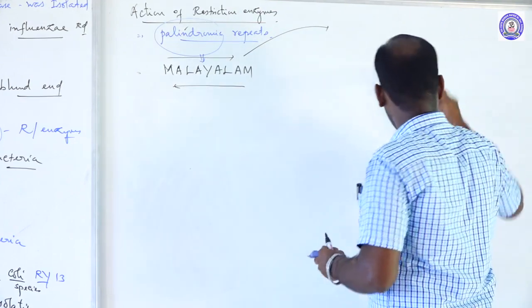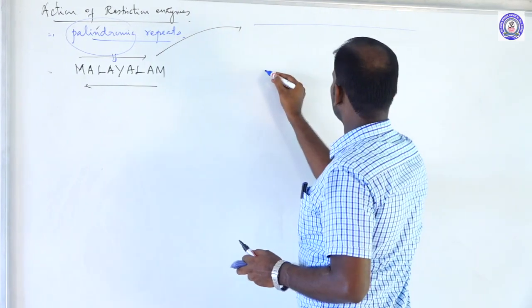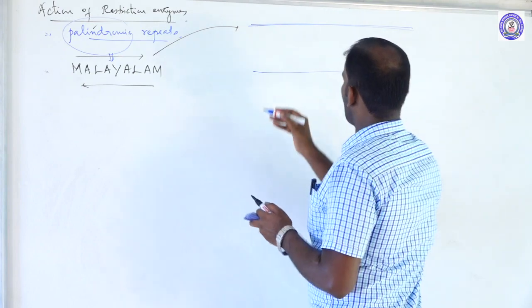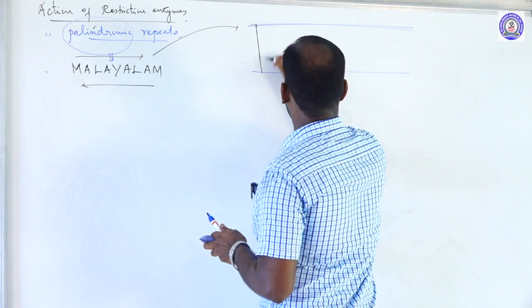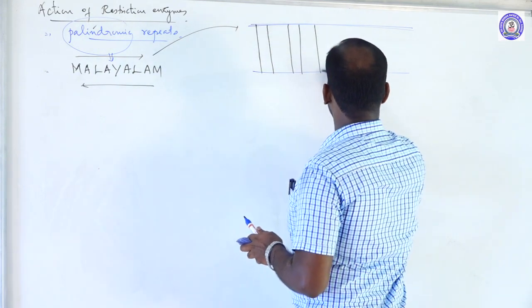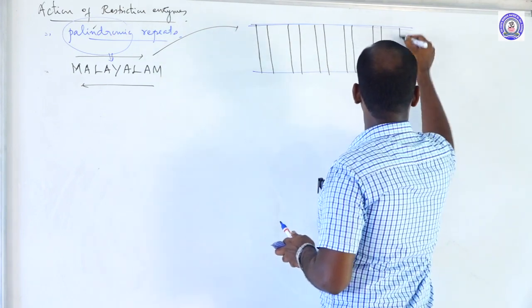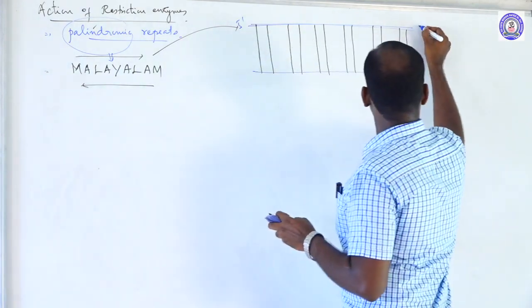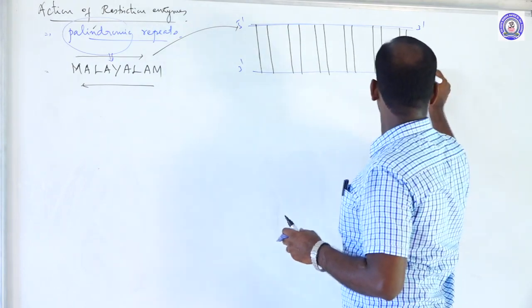Let's take an example here. It is a nucleotide sequence. There are two strands, 3' end and 5' end.